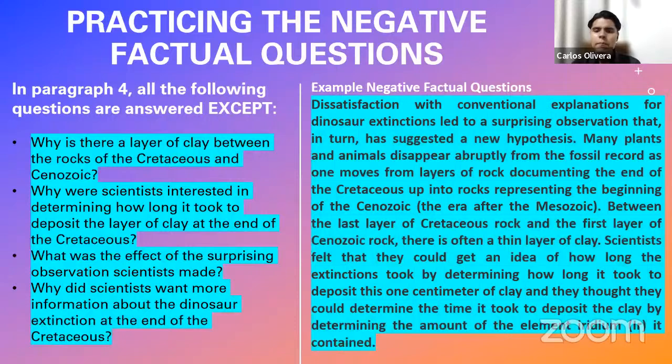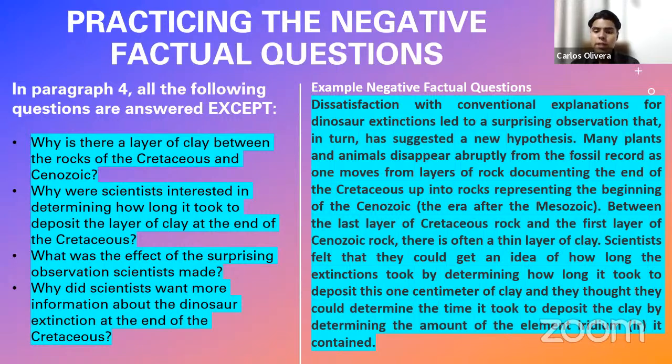So, let us read in this case the passage. Okay, it says, dissatisfaction with conventional explanations for dinosaur extinctions led to a surprising observation that in turn has suggested a new hypothesis. Many plants and animals disappear abruptly from the fossil record as one moves from layers of rock documenting the end of the Cretaceous up into rocks representing the beginning of the Cenozoic, the era after the Mesozoic.